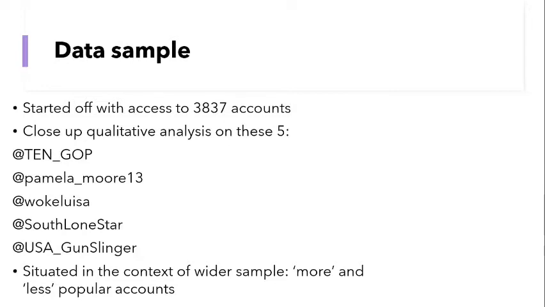To get the wider sample that I situated those findings in, I split the remaining 81 accounts into more and comparatively less popular samples. To do this, I again used research into the influencer industry, so I made the distinctions based on follower numbers. I did this because I wanted to see how the findings from my close-up analysis compared with other popular accounts, and I also wanted to observe any differences between more and less popular accounts. So this presentation is mostly going to focus on those broader observations of the differences between more and less popular samples.